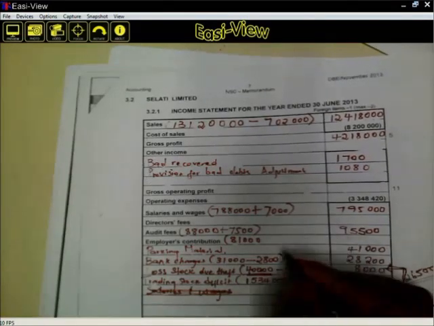With this 81,000, we should add whatever was contributed, because it was omitted, so we must include it: 1,610.